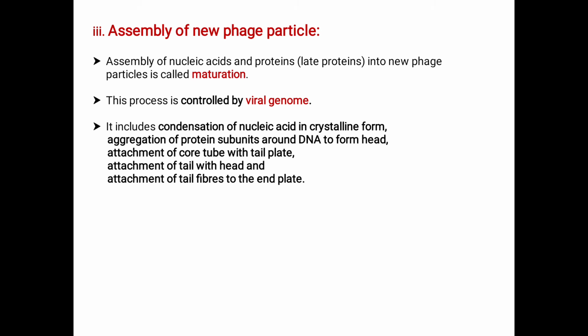The third one is the assembly of new phage particles. In the first case, the infection, the virus infected its nucleic acid into the host bacterium. In the second case, the bacterial nucleic acid is suppressed by the viral nucleic acid with the help of the synthesis of specific mRNA, which gives the guidance to synthesize the other proteins. Those synthesized proteins are assembled in new phage particles, that is in the third case.